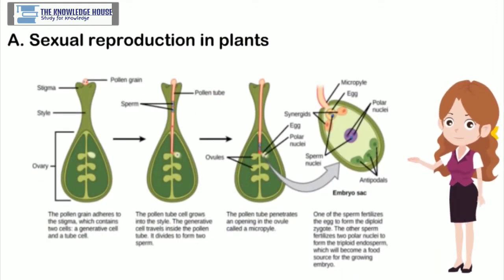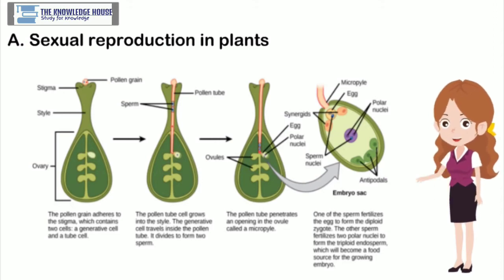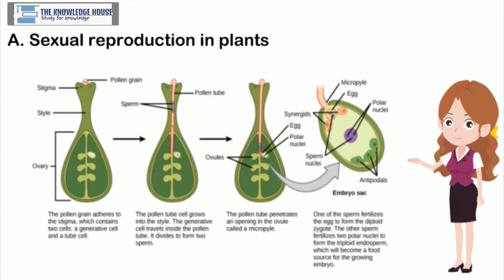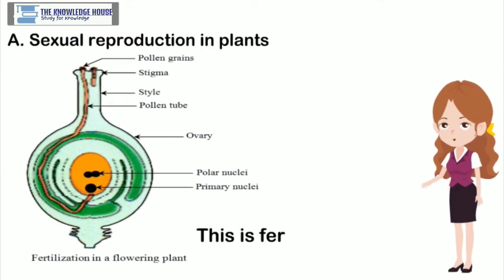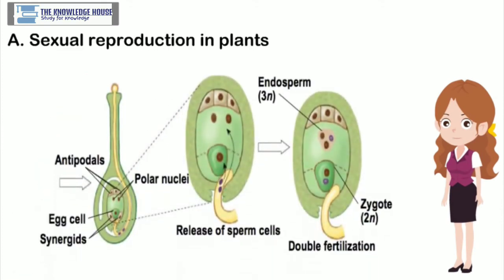The pollen tube reaches the embryo sac via the style. The tip of the pollen tube bursts, and two male gametes are released in the embryo sac. One male gamete unites with the egg cell to form a zygote. This is fertilization. The second male gamete unites with two polar nuclei, and endosperm is formed. As two male nuclei participate in this process, it is called double fertilization.